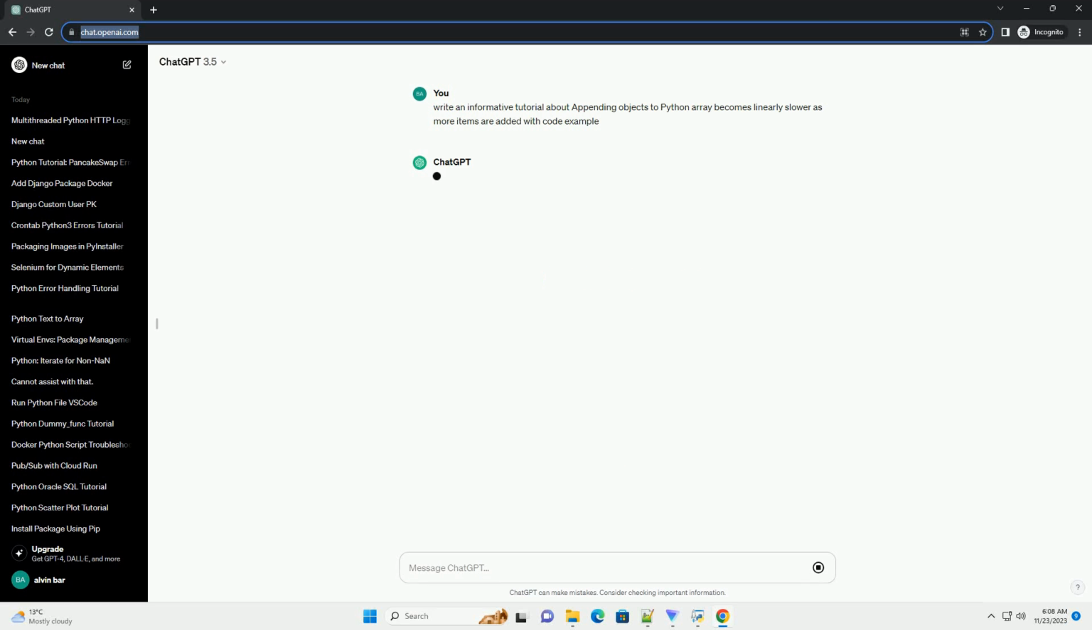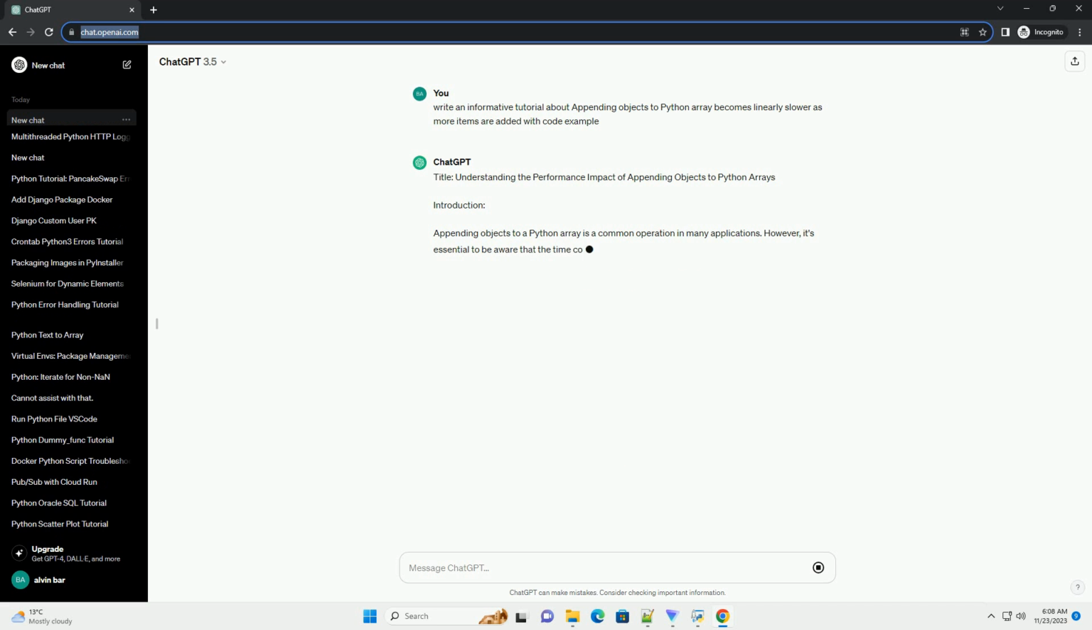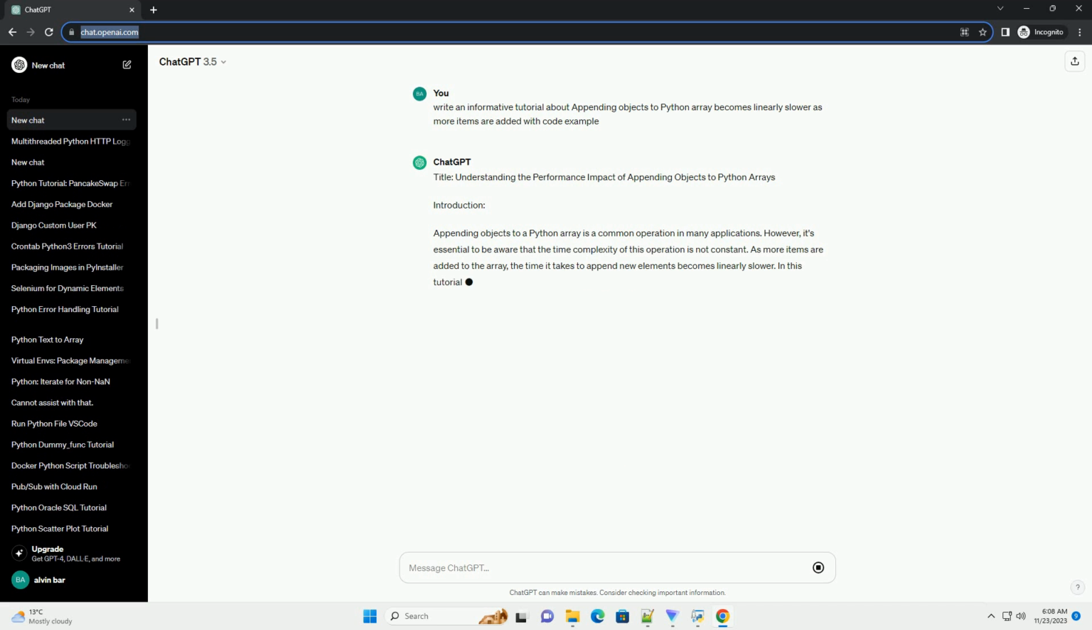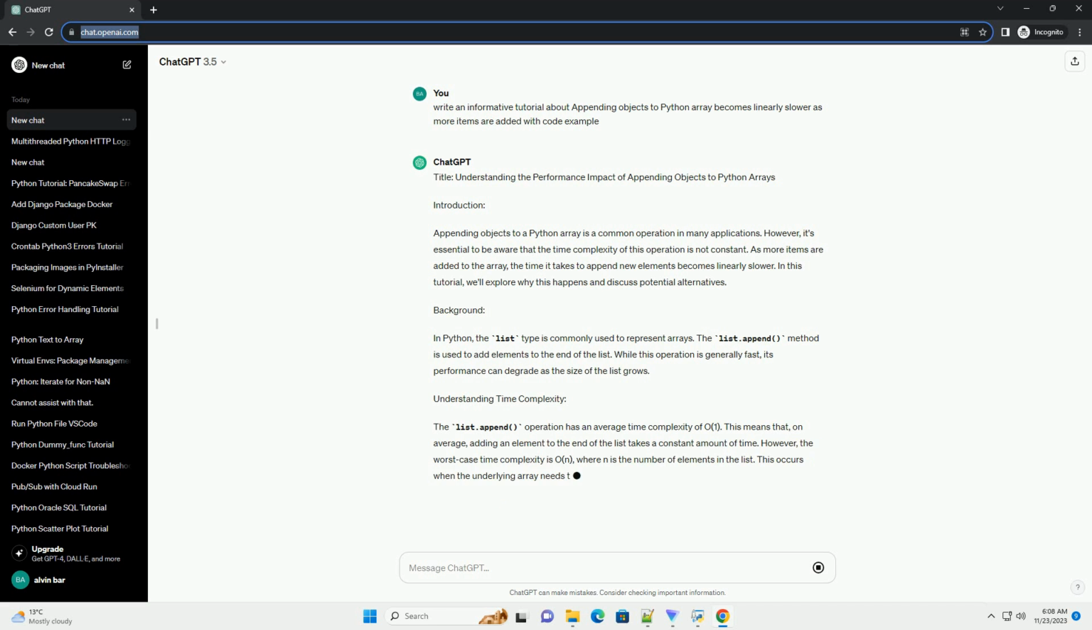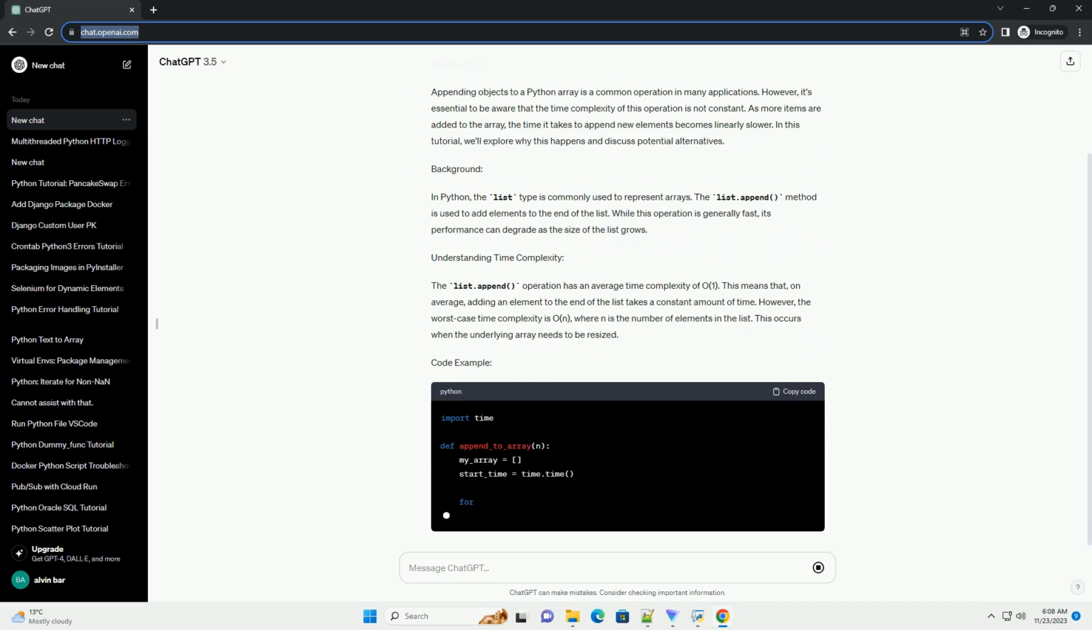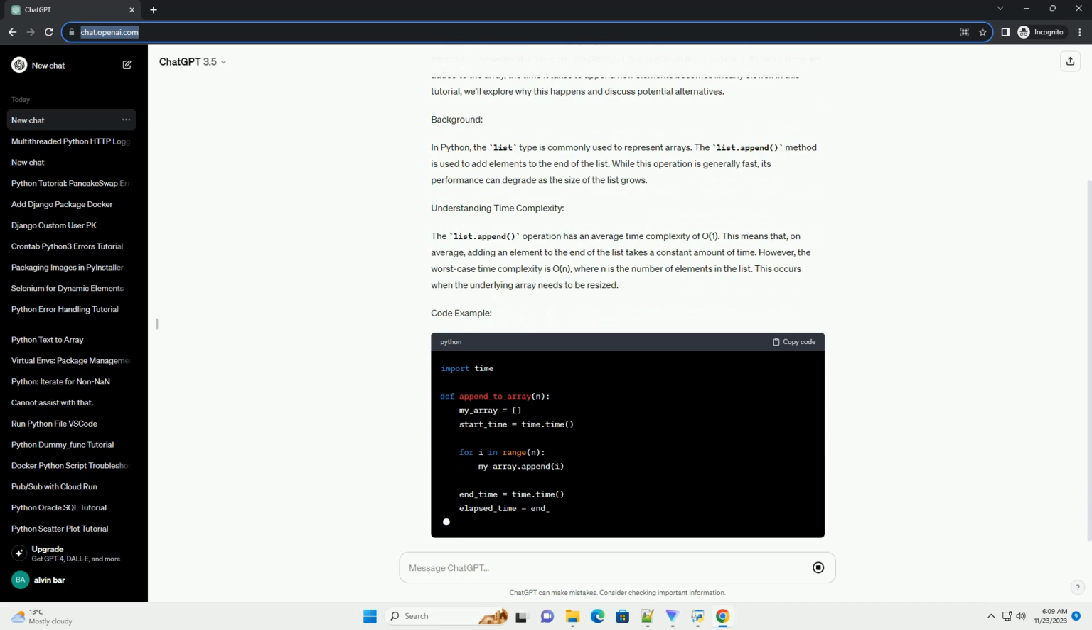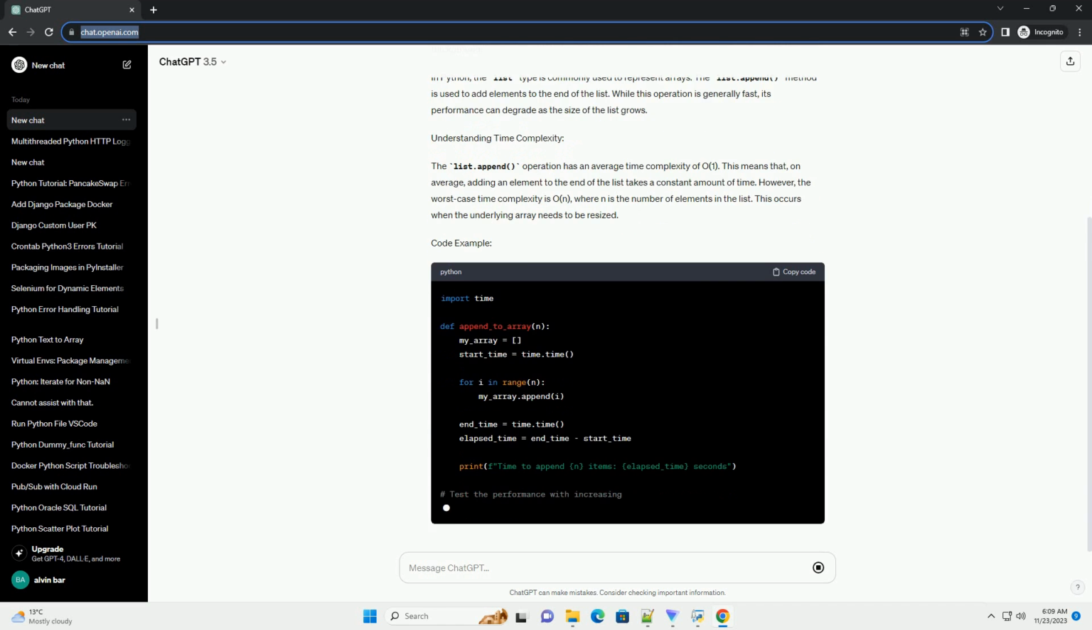Title: Understanding the Performance Impact of Appending Objects to Python Arrays. Introduction. Appending objects to a Python array is a common operation in many applications. However, it's essential to be aware that the time complexity of this operation is not constant. As more items are added to the array, the time it takes to append new elements becomes linearly slower. In this tutorial, we'll explore why this happens and discuss potential alternatives.